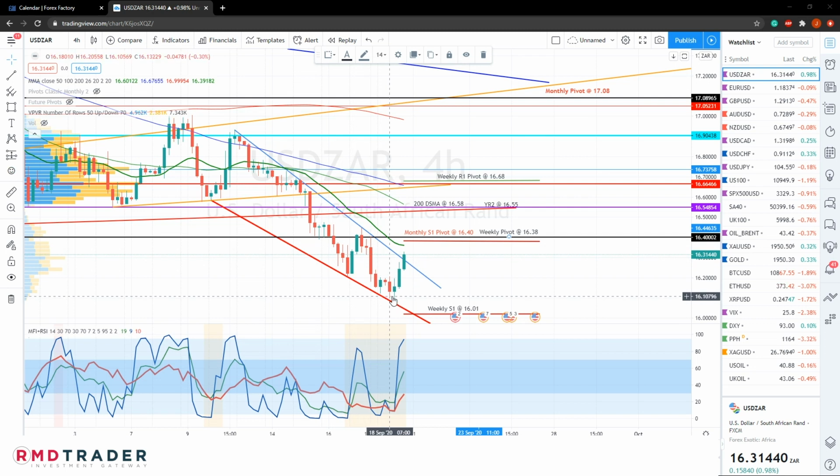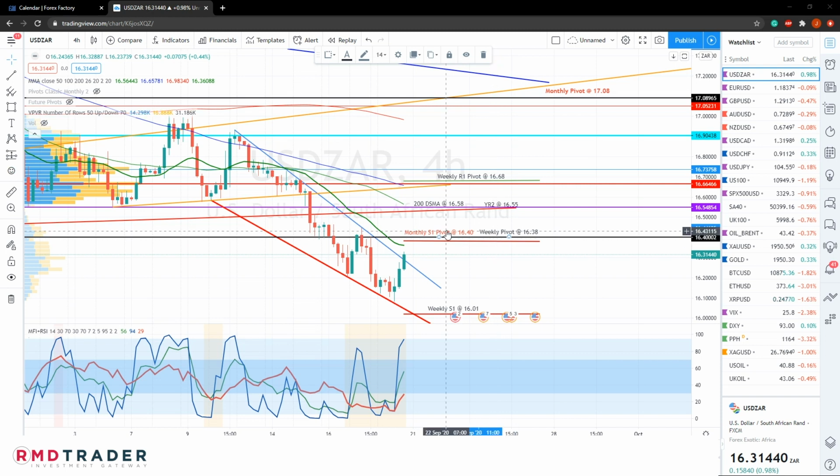For this week, considering that we are now in a bearish trend with all the major moving averages pointing down, as you can see, we are expecting more bearish price action. However, it does appear that we have, at least for now, broken above this falling wedge formation. That means we could perhaps see price move higher towards this first area of resistance, that is at our monthly S1 pivot and also our weekly pivot between 1638 and 1640.